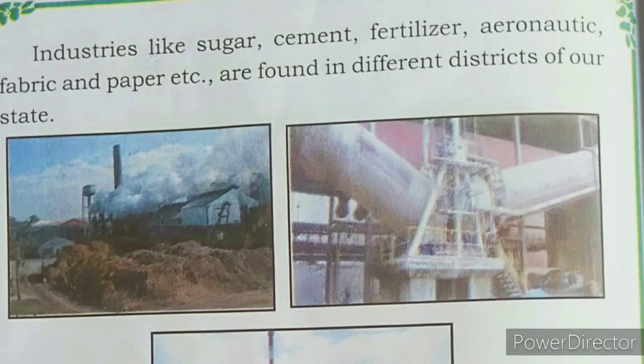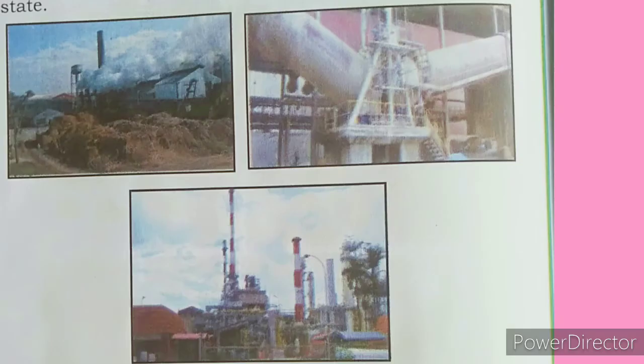Next, industries like sugar, cement, fertilizer, aeronautic, fabric and paper, etc. are found in different districts of our state. So in our Karnataka state, there are 31 districts. In all the 31 districts, there are different industries. Like it may be sugar industry, cement industry, fertilizers, aeronautic and fabric, paper, etc.